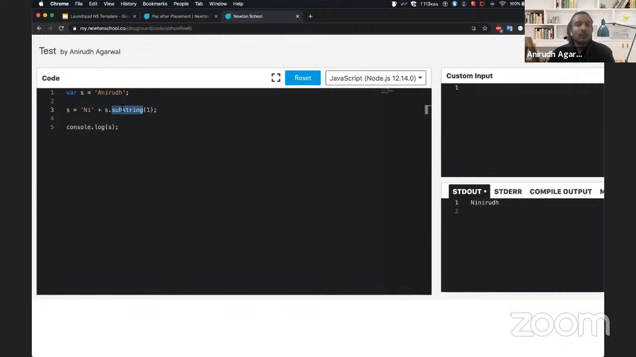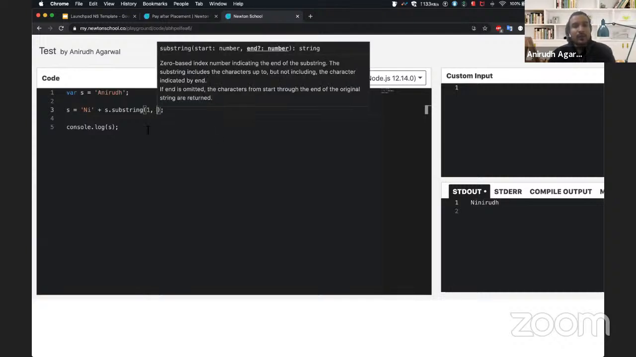It's a function, and what it does is that it will take a parameter. In this parameter, whenever I pass any number, I could pass any number from 0 till 6, and it will ignore whatever was before that index, and it will take it to the end. It also takes in another parameter, and you can see the documentation.